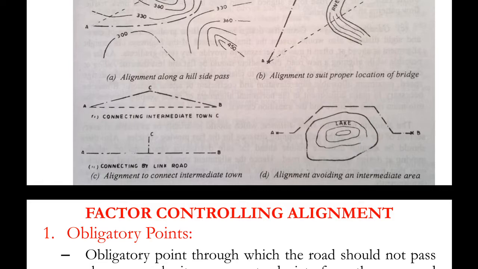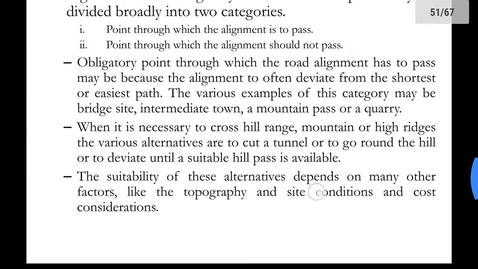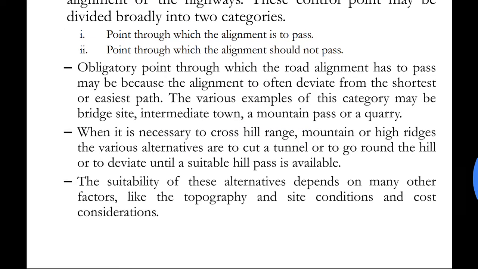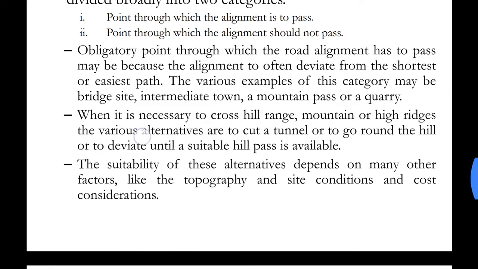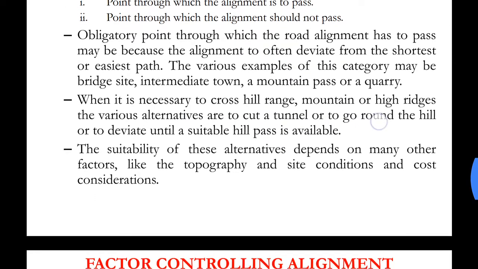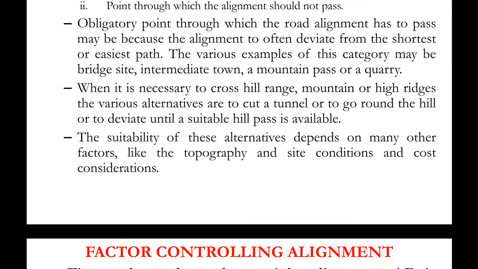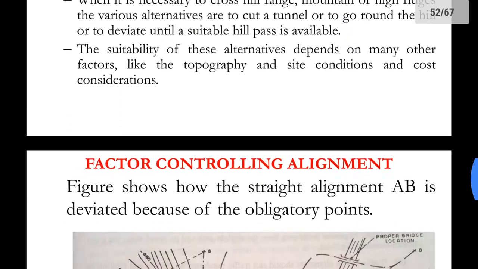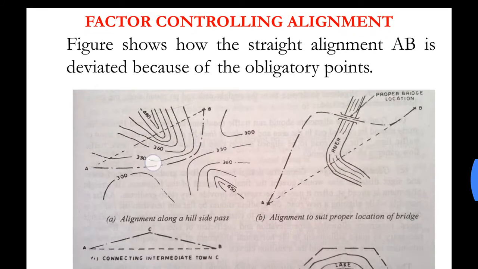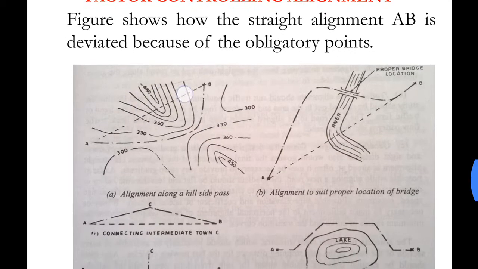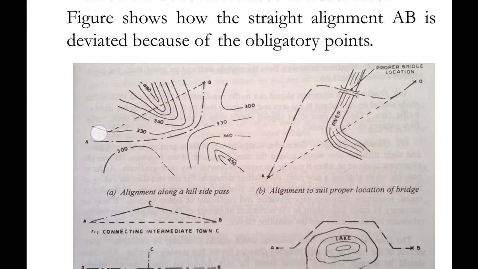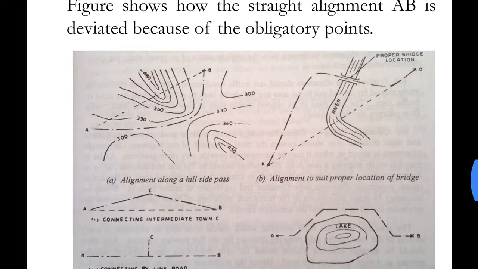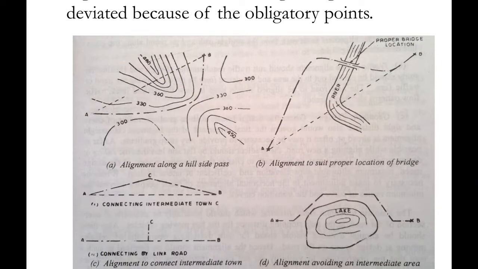When it is necessary to cross a hill range, mountain or high ridges, the various alternatives are to cut a tunnel, or to go round the hill, or to deviate until a suitable hill pass is available. Now in this example you can see this is a hill. In order to join point A and point B, if we try providing a straight alignment here, we would need to construct a tunnel over here, which would prove costly.